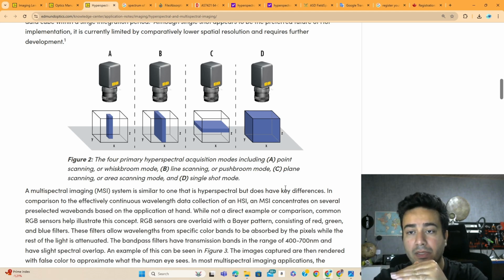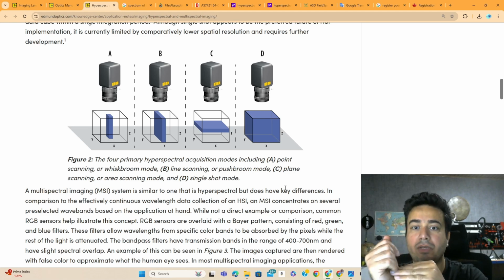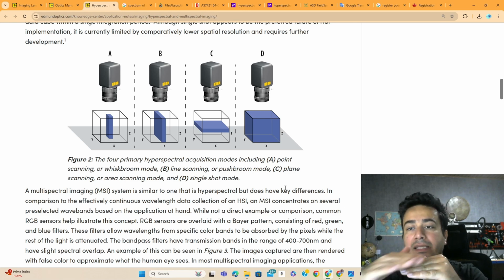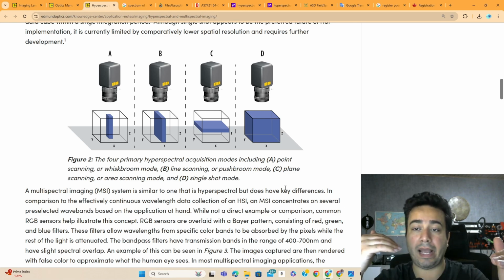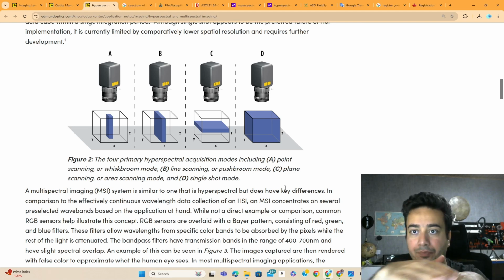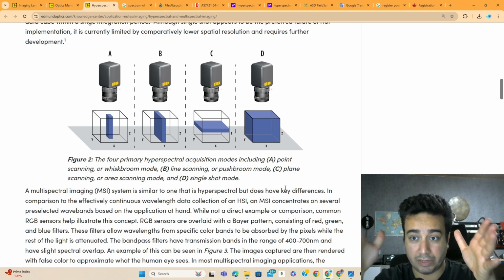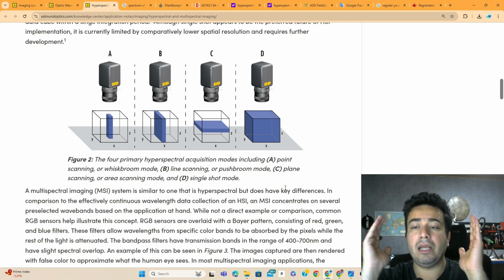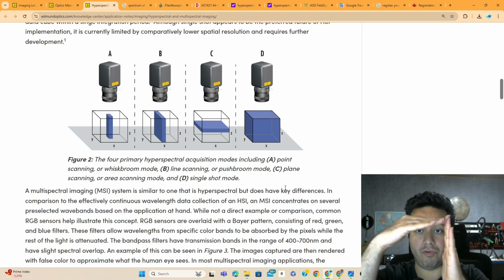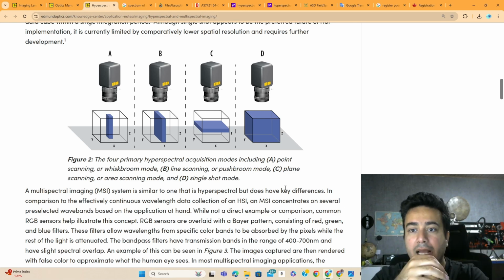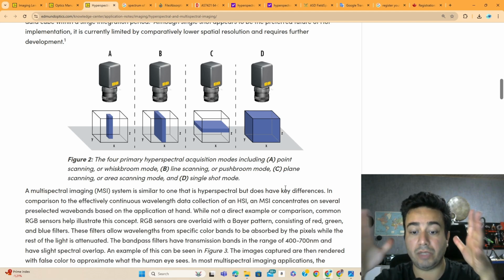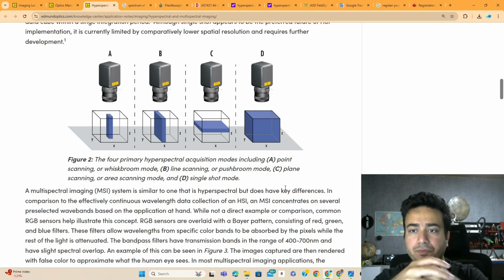And then comes the third one, or the C, which is plane scanning. Plane scanning is in the X and Y axis, an area that you scan at a specific time, and then you get all this information in one package. And the last but not least is the single shot mode, which comes as a square, meaning one shot and you get all the information in one package.